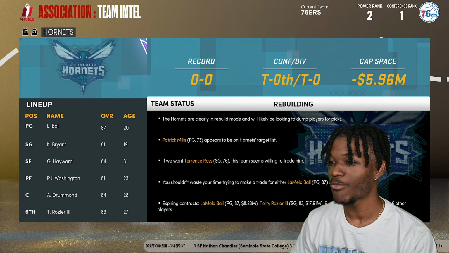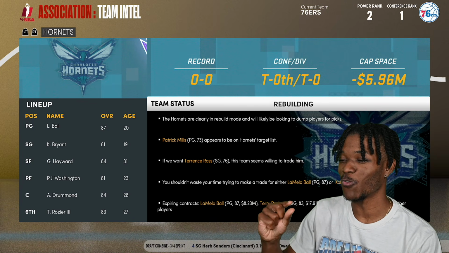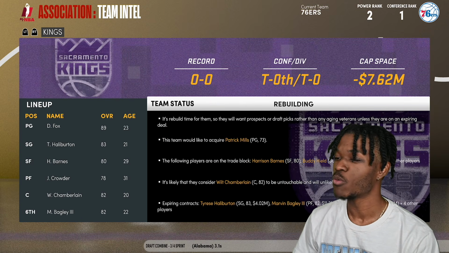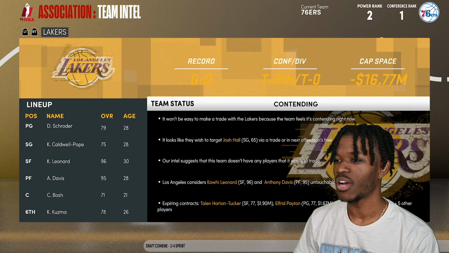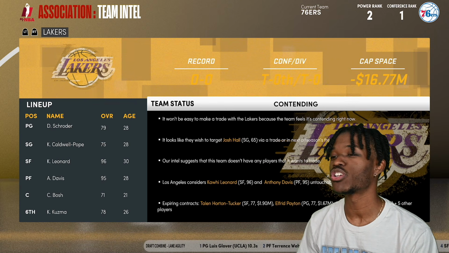Then we got Kobe Bryant right there. It's weird to see LaMelo and then Kobe be a lower overall. But that team is going to be crazy good in a few years. You already know. Wilt Chamberlain, of course, is starting. Chris Bosh is back in the NBA. Oh, Kawhi Leonard went to the other LA team.